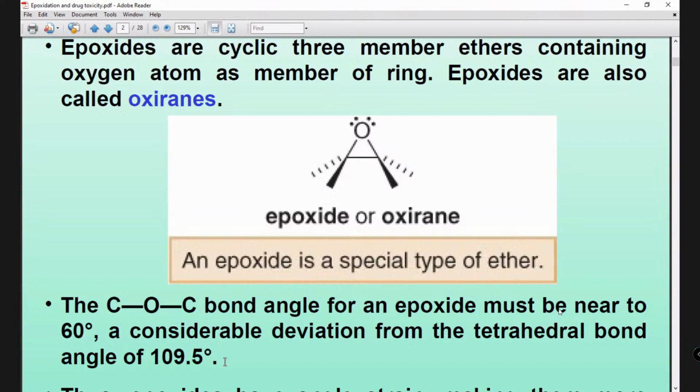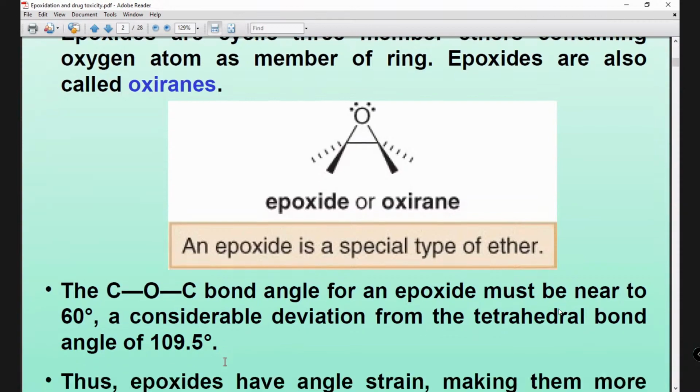This can happen if you take medicine, toxic substances or toxic chemicals, and it goes into your body. So this epoxide can form, and it is a highly reactive intermediate, and it can create many problems in your body. So this is the topic today.